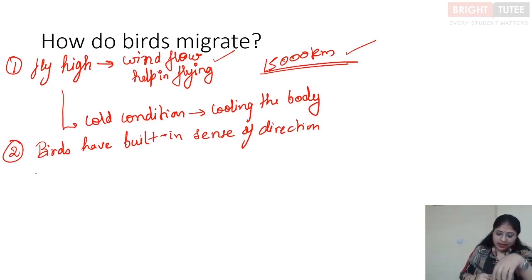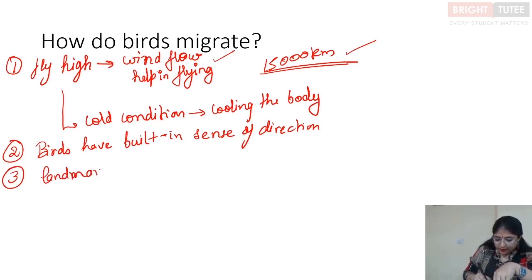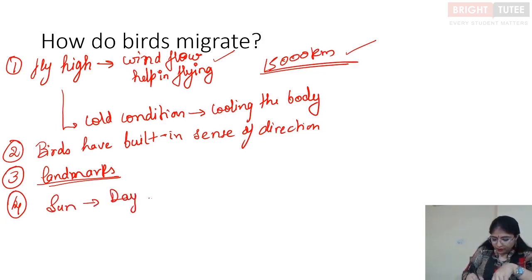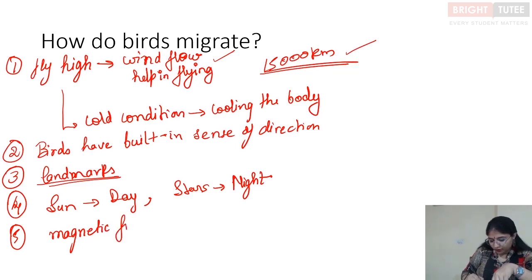Apart from that, birds also have certain landmarks which help them, right? It is assumed that birds have certain landmarks which guide them to a particular place. Then birds are guided by the sun during the day, and during the night they are guided by the stars, right? Also, the birds find their direction with the help of the magnetic field of Earth.